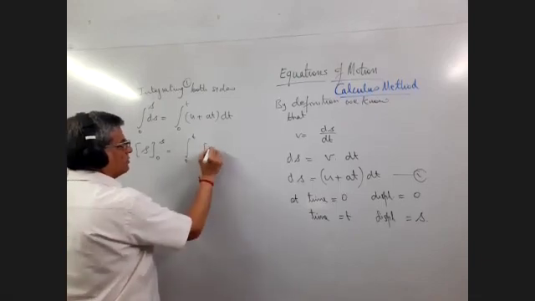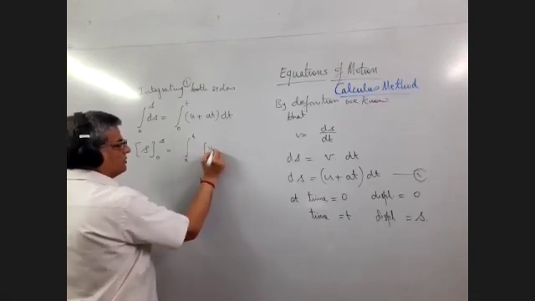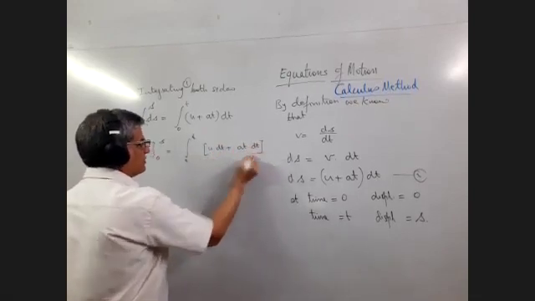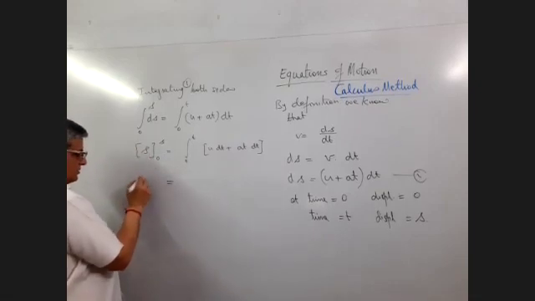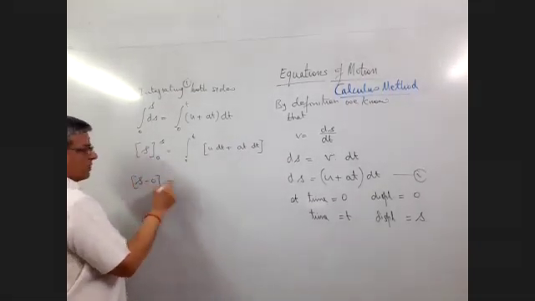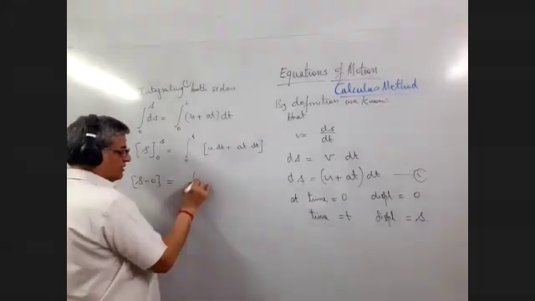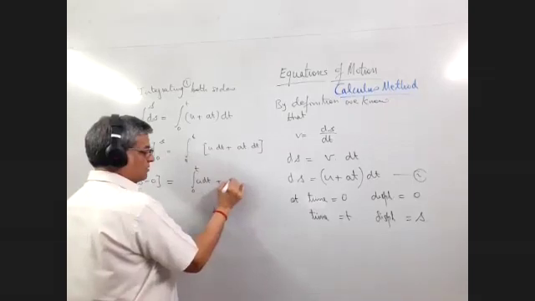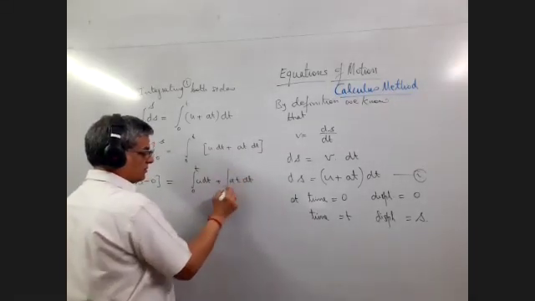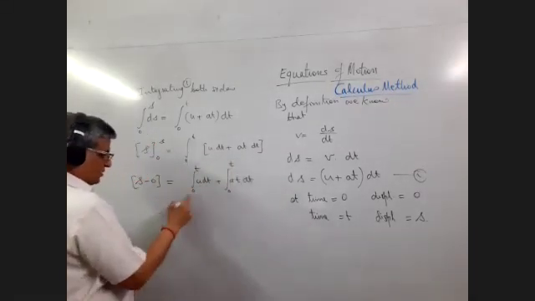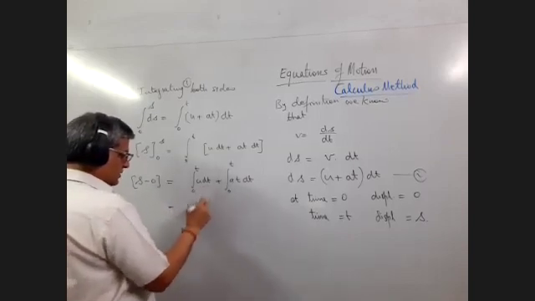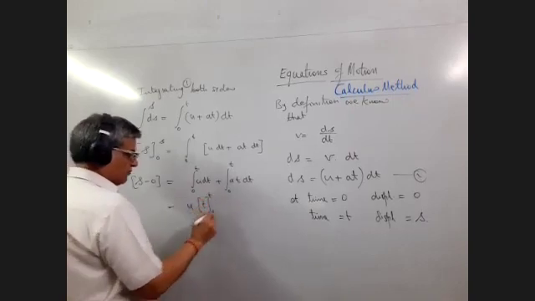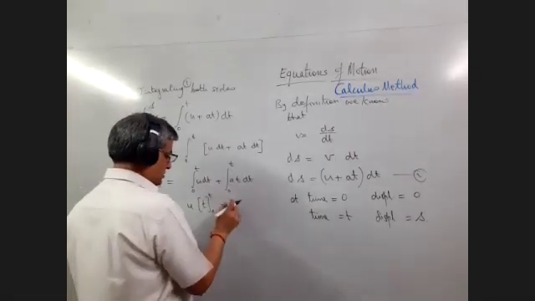We separate it into two terms: u into dt plus at into dt. So this is s minus 0, and here this becomes the integral of u dt from 0 to t plus the integral of at dt from 0 to t. Here u is constant, so the integral of dt becomes t from 0 to t, and a is a constant.